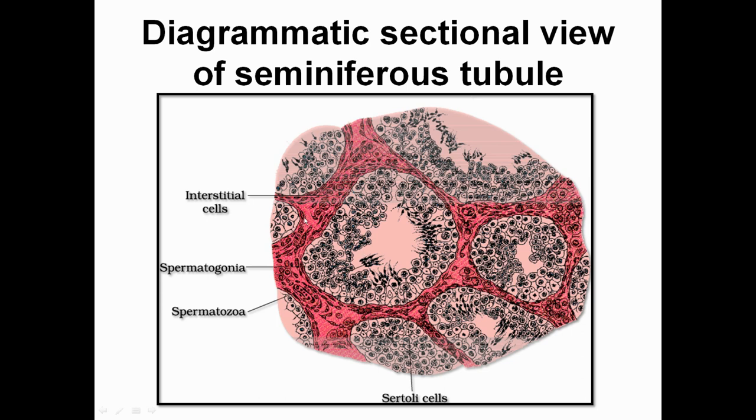And you can see the interstitial cells, which are also referred to as Leydig cells, going to produce androgen, that is testosterone, which is very crucial in maintaining male sex characteristics. You can see the developing spermatozoa as well. This diagram is also very important from the CBSE point of view. You have to practice this diagram at least thrice, so you have a clear-cut understanding about the seminiferous tubule.